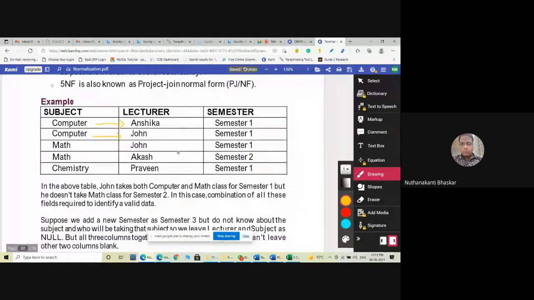Clear? Subject and lecturer is one relation. Subject and semester is another relation as per the fourth normal form. Clear?